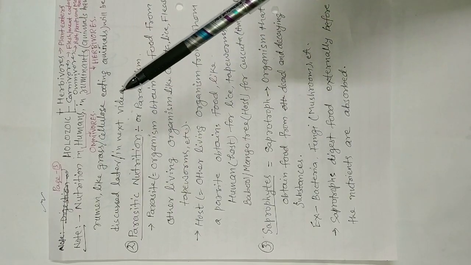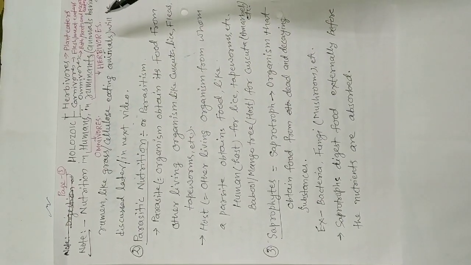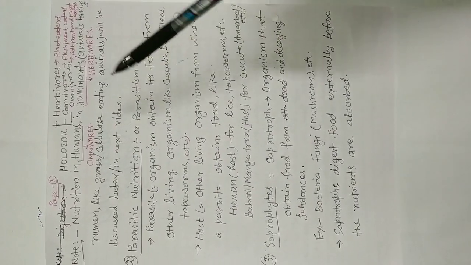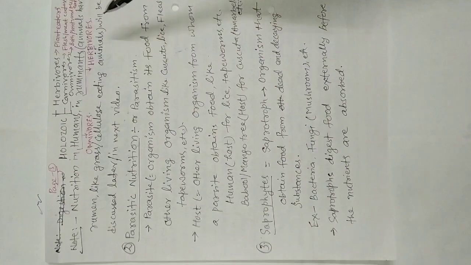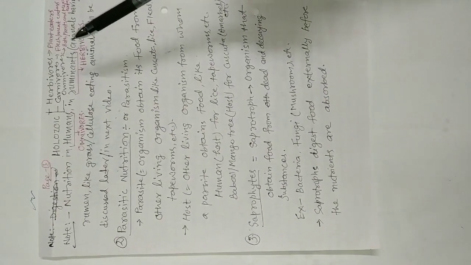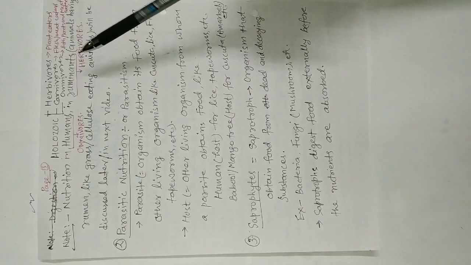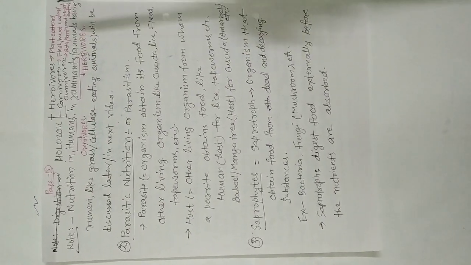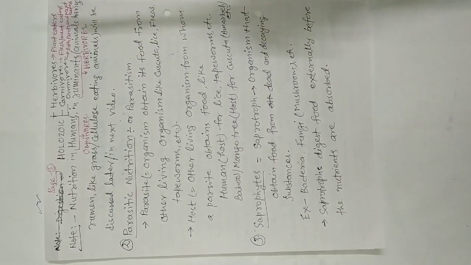Note: nutrition in humans and in ruminant animals having a rumen, like grass or cellulose eating animals, will be discussed later or in the next video. Holozoic nutrition has three types: herbivores, carnivores, and omnivores. Herbivores are plant eaters, carnivores are flesh eaters, omnivores are both plant and meat eaters.